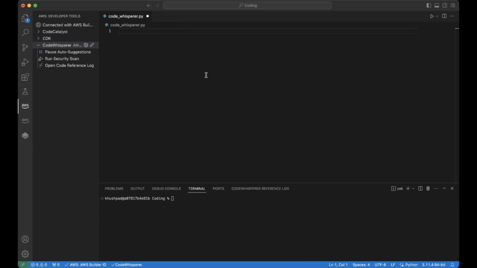So let's just create a random comment for a function, or let's be specific: create a function to calculate the area of a, okay, it's exactly what I was looking for. Perfect. Area of a circle. I click tab and it's automatically created. So I don't have to Google, hey, what's the area of a circle formula? It's already given. You don't have to Google, hey, if I want to have the area of a circle, what is the code that I necessarily need on Stack Overflow? You can go ahead and just get that from here, based off this comment here.